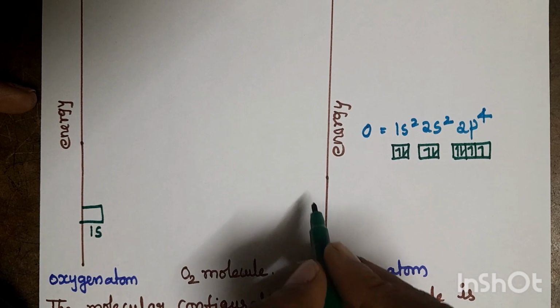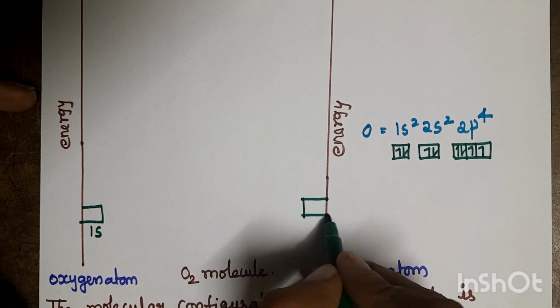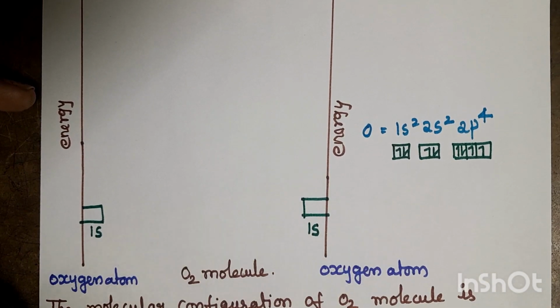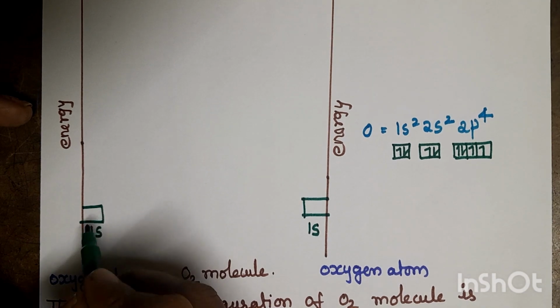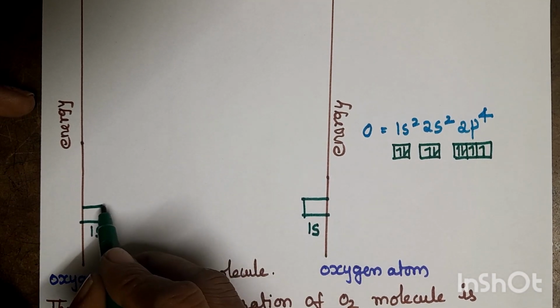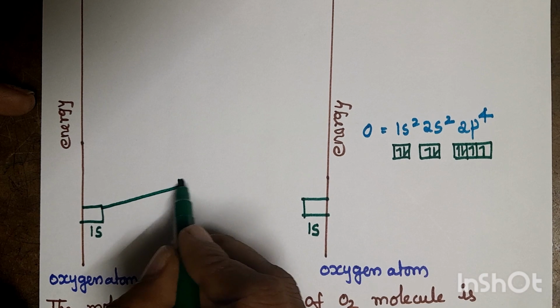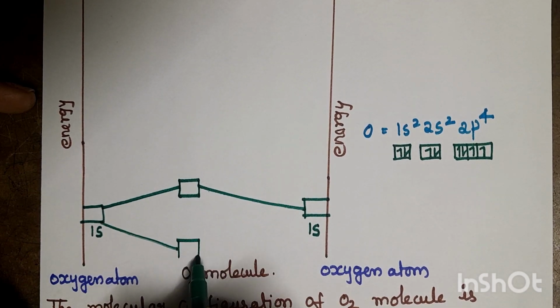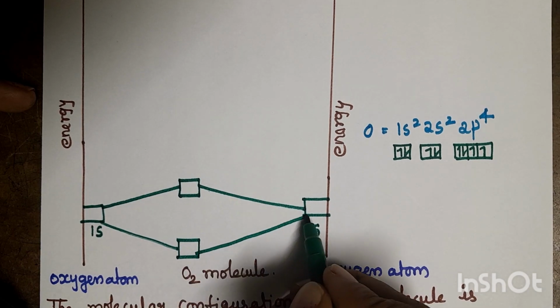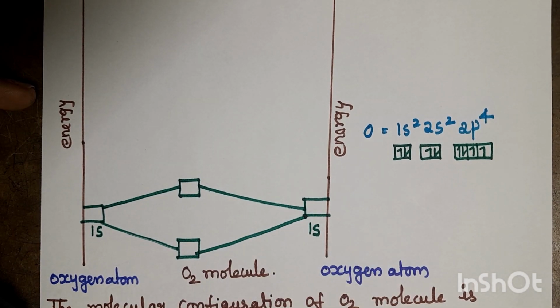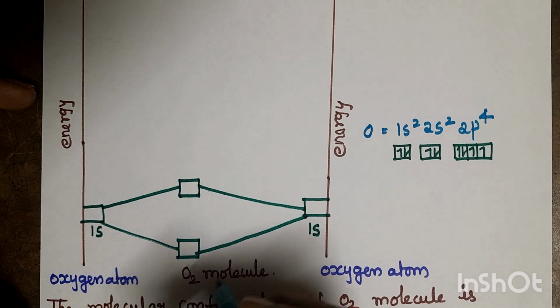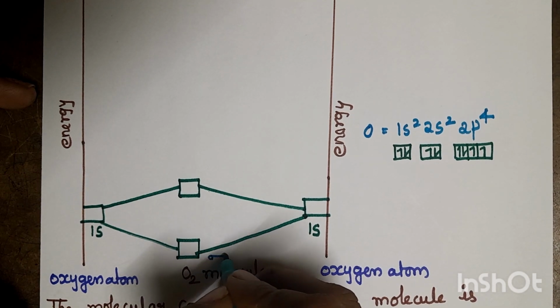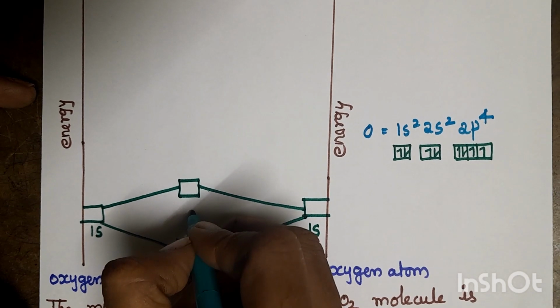Each oxygen atom has a 1s orbital, and the other oxygen atom also has a 1s atomic orbital. The 1s atomic orbitals combine to produce two molecular orbitals. One is a bonding molecular orbital and the other is an anti-bonding molecular orbital. The bonding molecular orbital is represented by sigma 1s.